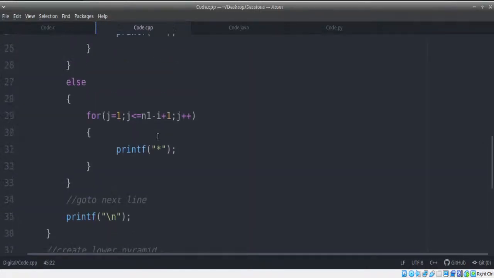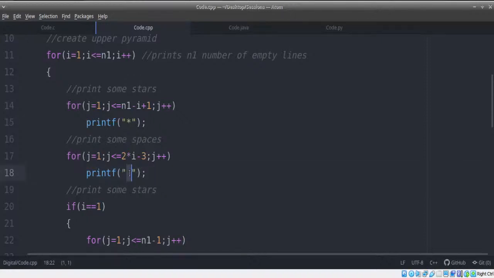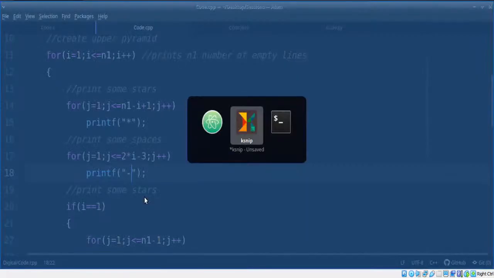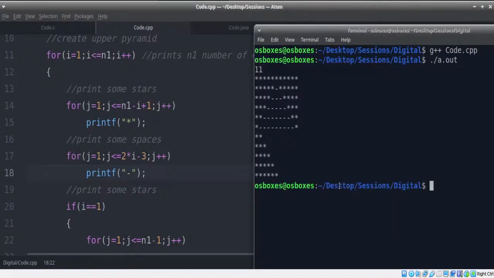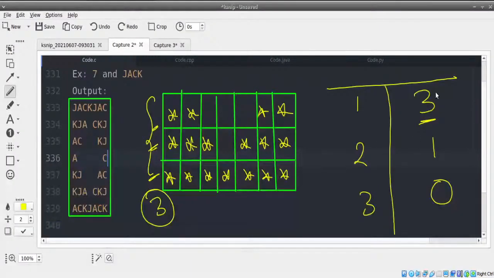Instead of spaces here, just to show you, I'll print a hyphen instead of spaces to show and compare. If I take 11, how many spaces do we have here? 1, 2, 3, 4, 5, 6, 7, 8, and 9. Below that, there should be 7 spaces, right? Are there 7 lines? 1, 2, 3, 4, 5. No, there are no 7 lines. So I cannot use the logic like number of spaces over here. We cannot do that. We have to sort it out in a different way.